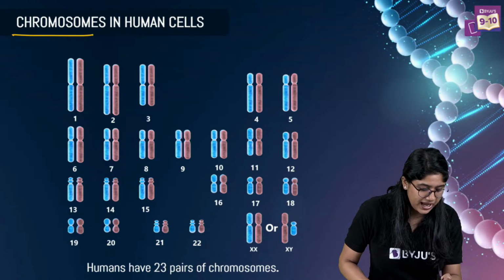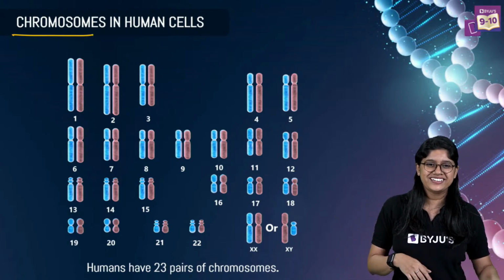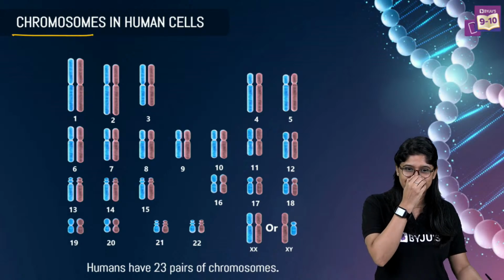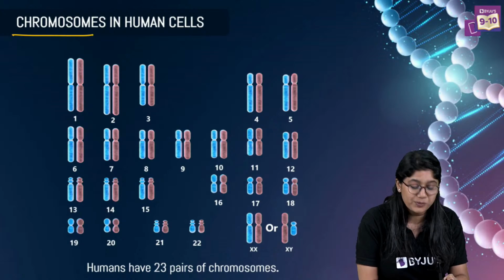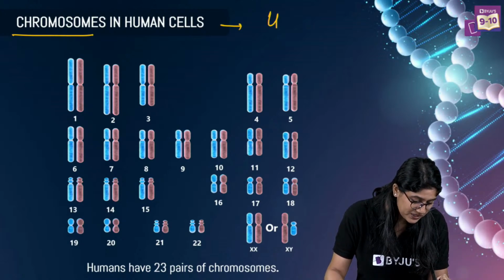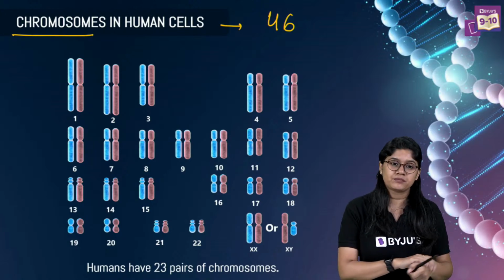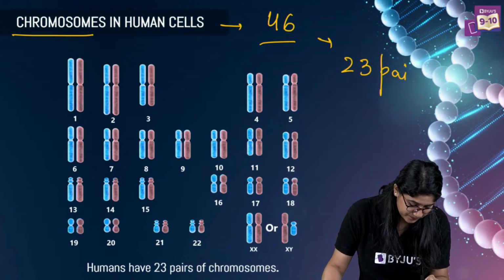In humans, how many chromosomes do we have? Very good. The total number of chromosomes is 46, and we have 23 pairs.